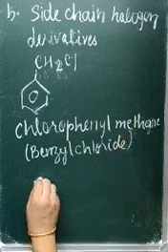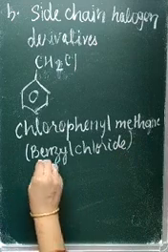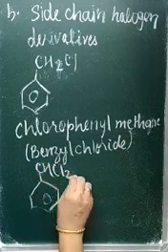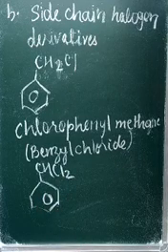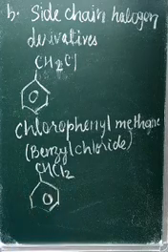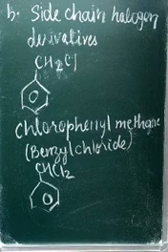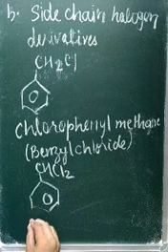When two hydrogens of the side chain are replaced by two chlorines, CHCl2, then it is dichlorophenyl methane.